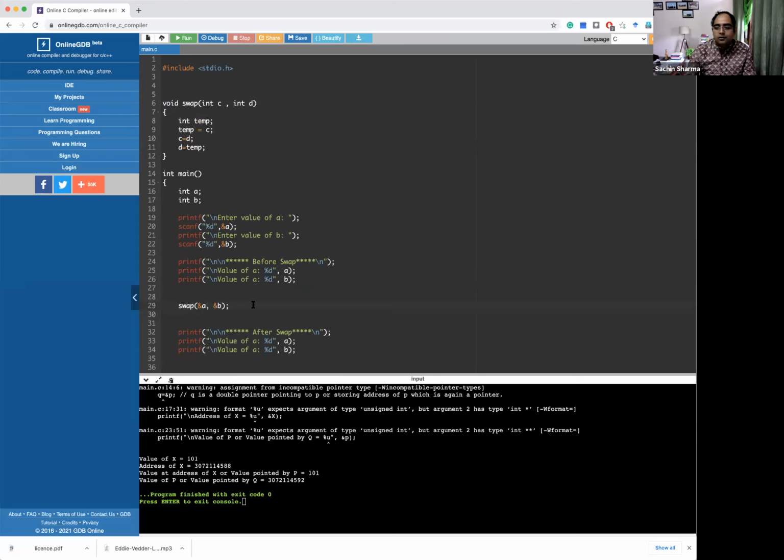In the previous case, what was the problem? The problem was that there was no relation or no connection between A, B and C and D. So whatever was happening with C and D, there was no effect on A and B. Because of that, we were not able to exchange the values. But now what I am creating